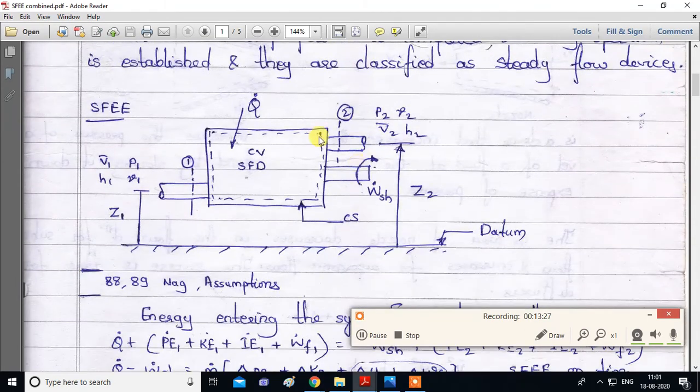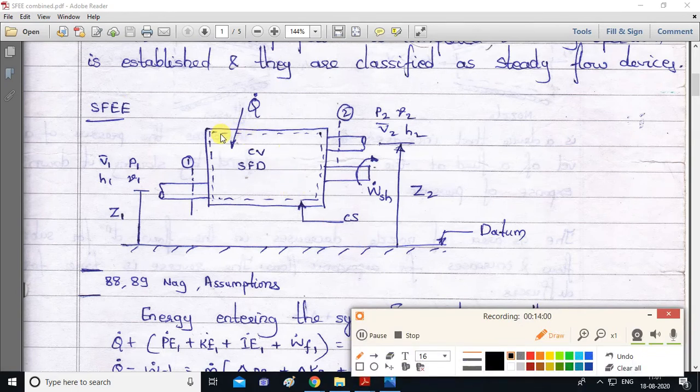So here one diagram is given, and here a short form is written, SFEE. This is known as the steady flow energy equation. This steady flow energy equation is basically the first law of thermodynamics for an open system. So SFEE means steady flow energy equation. This equation is the first law of thermodynamics for an open system, and this equation we have to derive. Okay, so I'll explain this diagram.